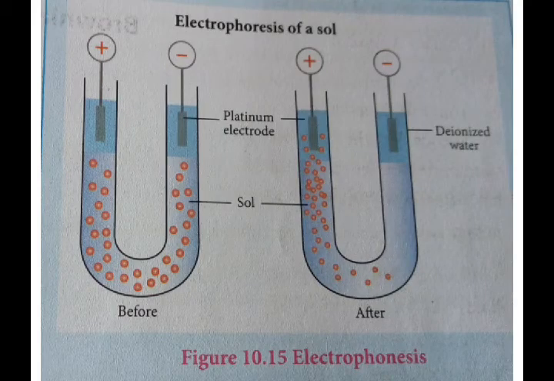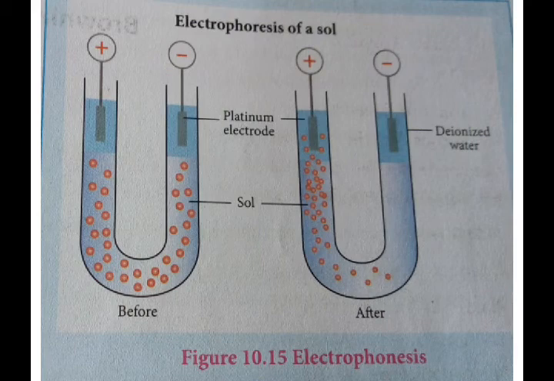First, let us discuss electrophoresis. For this electrophoresis, we are applying current through platinum electrodes. At that time, the dispersed particles start to move. You know very well that colloidal particles are made up of dispersed phase and dispersion medium. Once current is passed, dispersed particles move towards the other end.